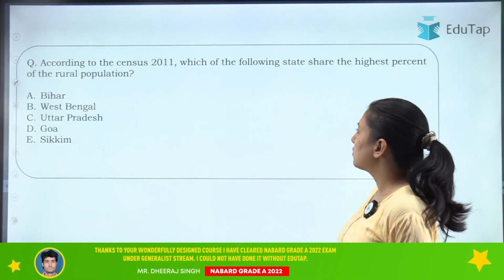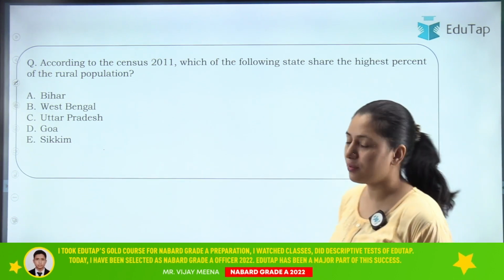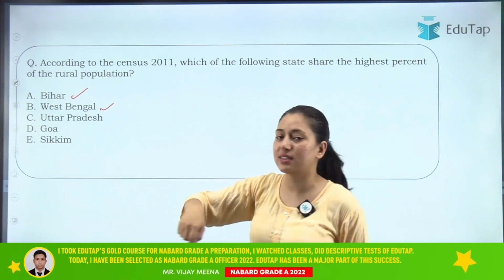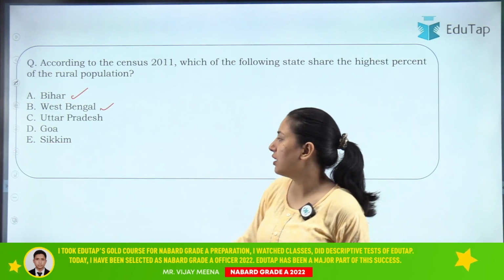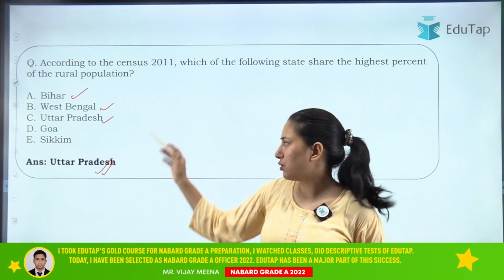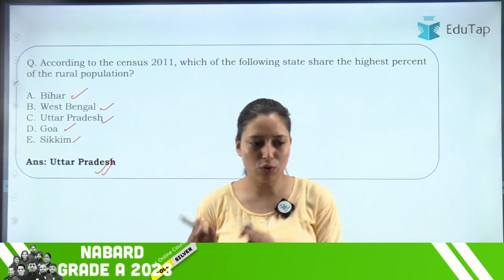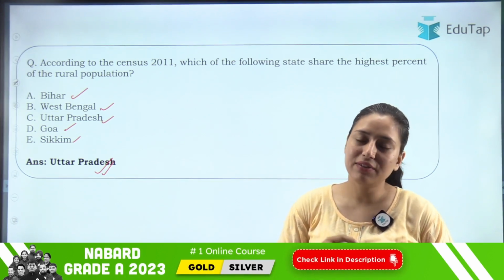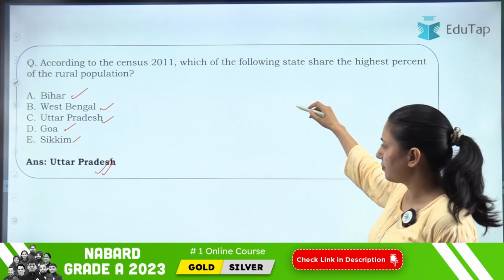Then according to census 2011, which of the following states shared the highest percentage of rural population? Very easy. Bihar was in the second place, West Bengal was in the third place, while the first position was Uttar Pradesh, with a share of around 18%. Then Goa and Sikkim were at the bottom of the list. Clear? So this was about this question.